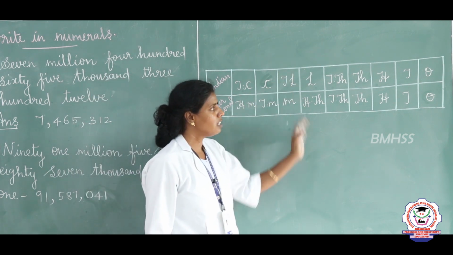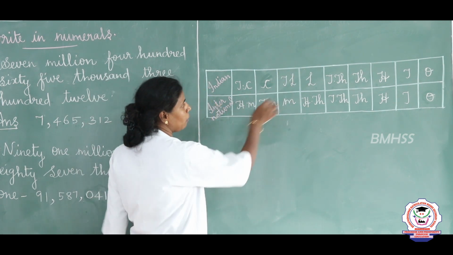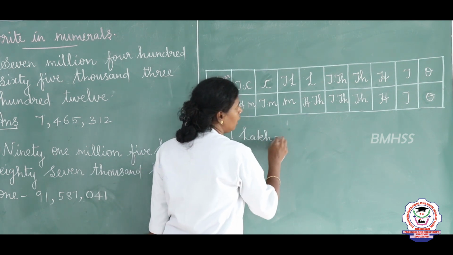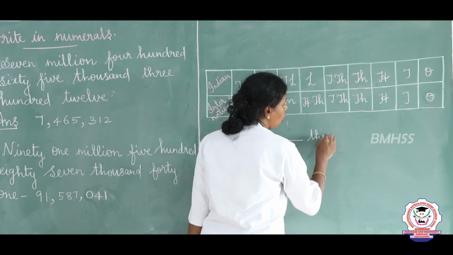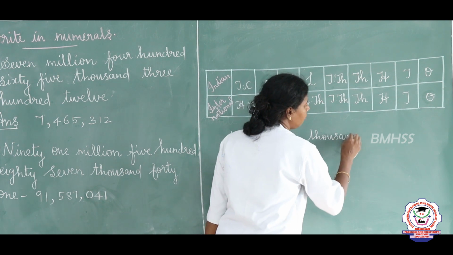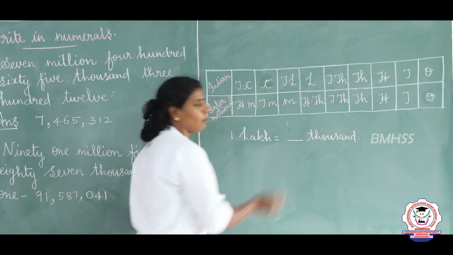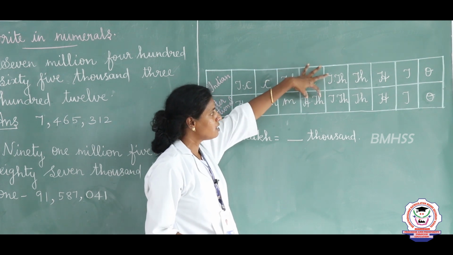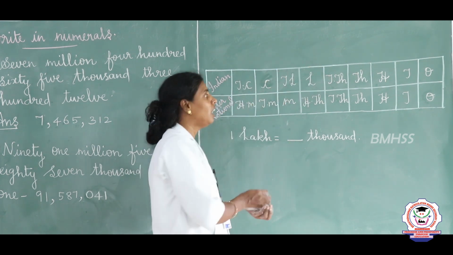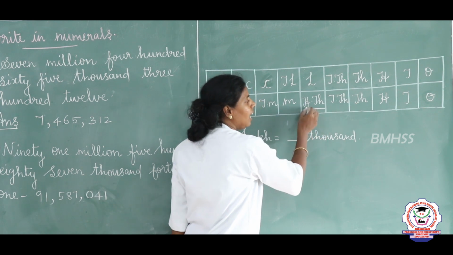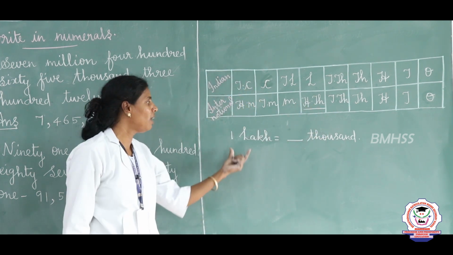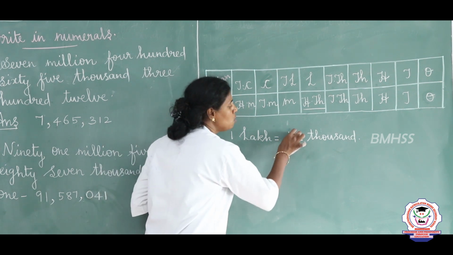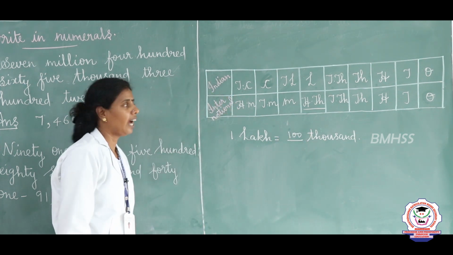Now, how to compare this both the values? For example, if I am going to ask 1 lakh is equal to dash thousand. So, how many thousands are there in 1 lakh? So, this is a question. How to find in the sense? See, here in Indian system lakh is there. Straight to lakh in international system. How many thousands are there? 100 thousands. So, how many thousands are there in 1 lakh? So, 100 thousands are in 1 lakh.